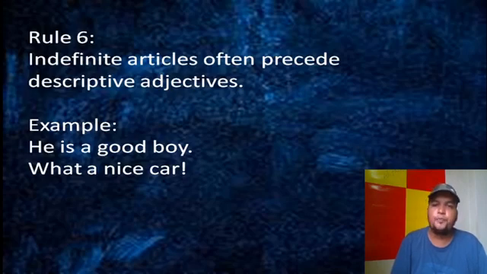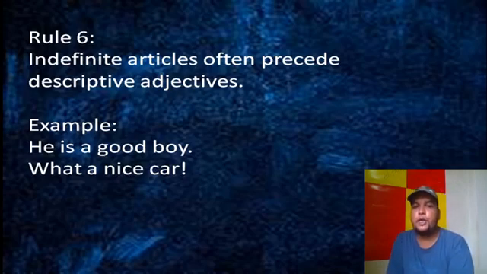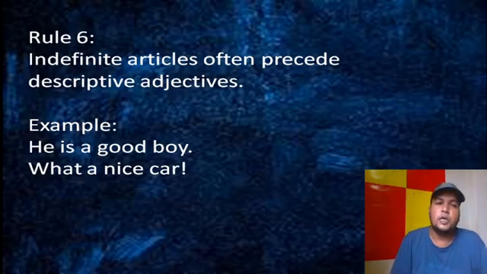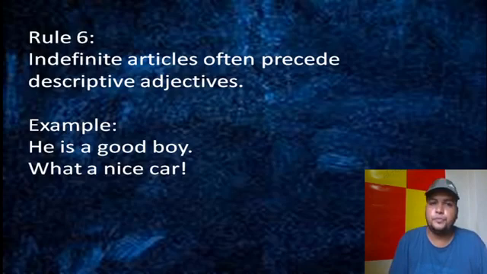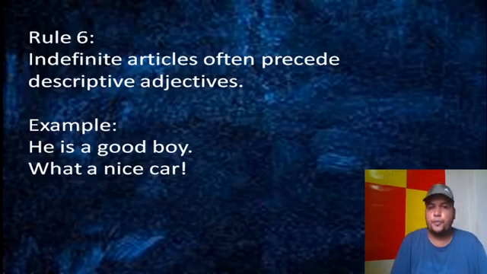In this case, we take an article like a or an according to the sound of the next word. He is a good boy. What a nice car. Got it? In case of descriptive adjectives, we should take the indefinite article, a or an according to the sound.